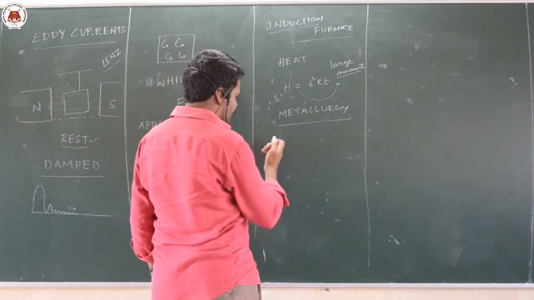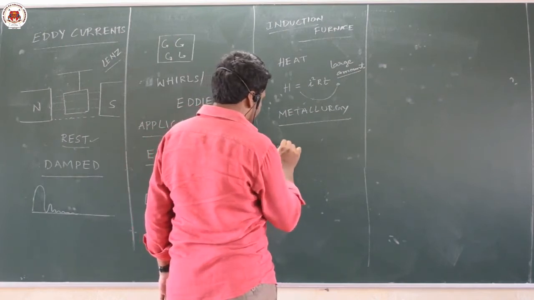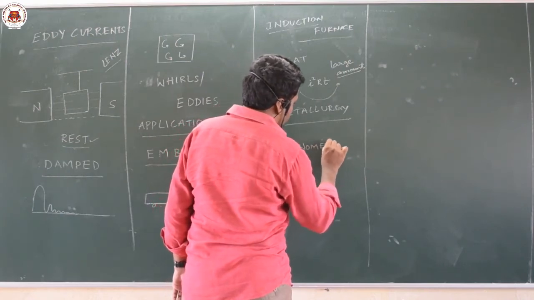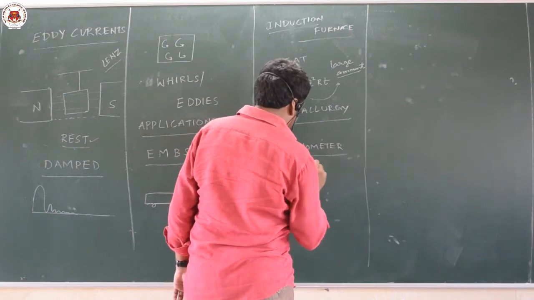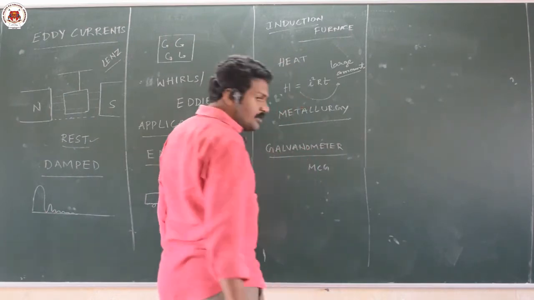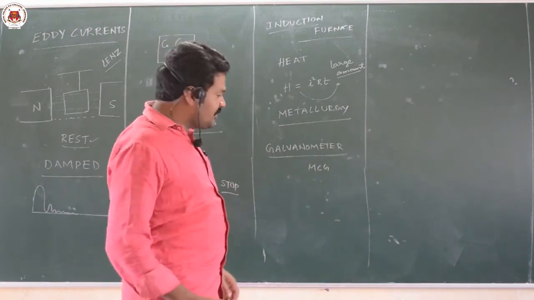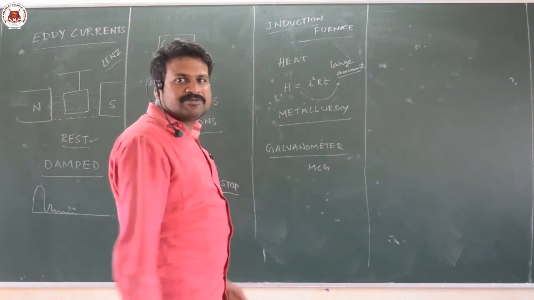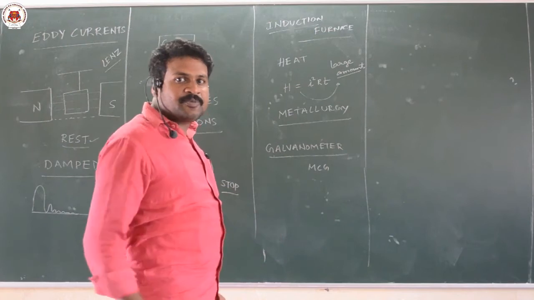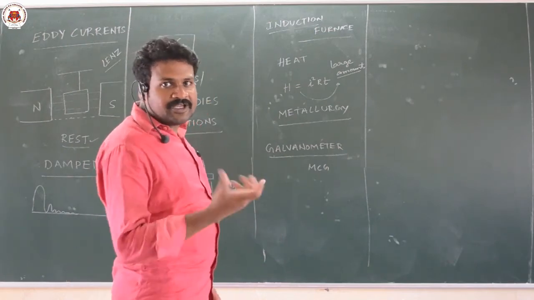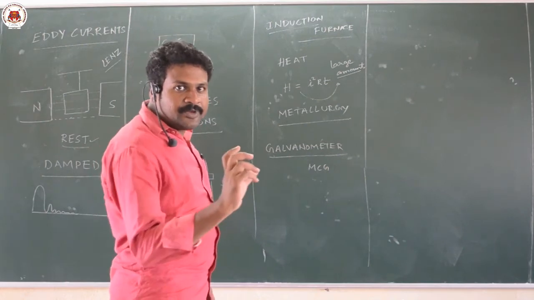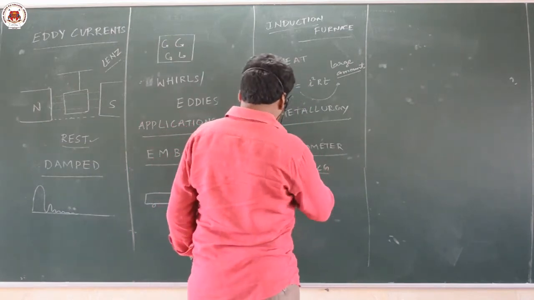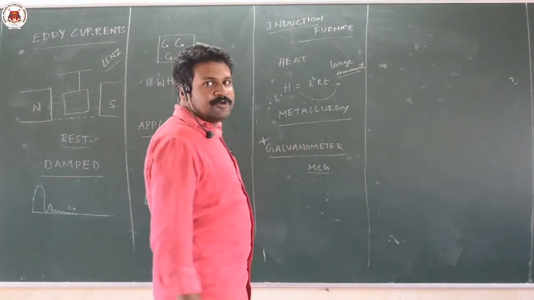And next, galvanometers. You already know about the moving coil galvanometer. Within the core of that coil, we can adjust some metal. When that coil is rotating inside the magnetic field, eddy currents are developed in that metal core, and these eddy currents will bring that coil back to the original position. That is why they use the principle of eddy currents in galvanometers.